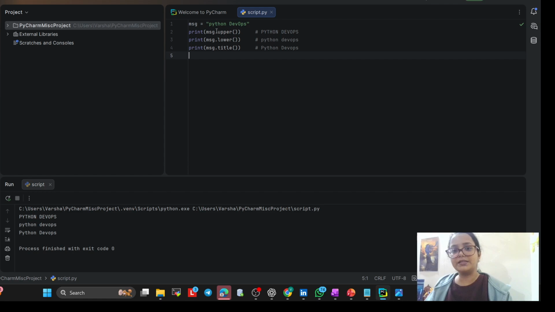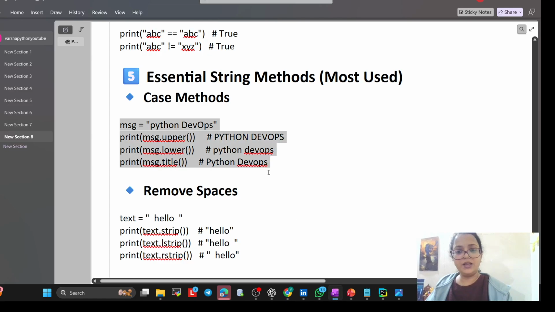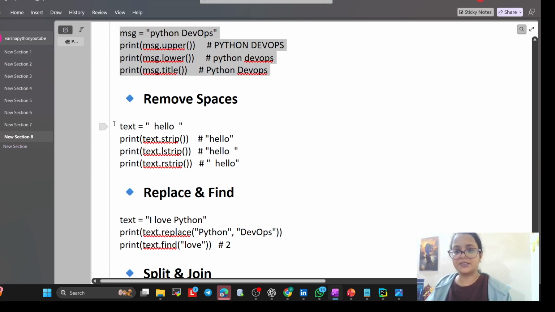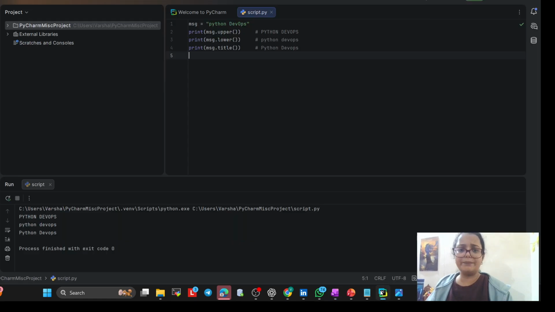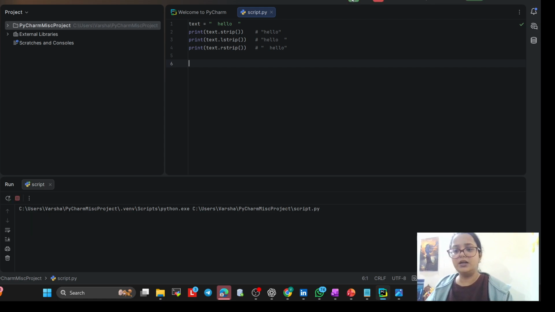See, message dot upper will print uppercase. Message dot lower will print lowercase. Message dot title will make it a title, meaning the first word will be caps, and the second one will also start with caps. So in this way you can change it. We can also remove a space. In hello, a space is there, how can we remove it? That is the example. You just practice, and the more you practice, the more you will learn.